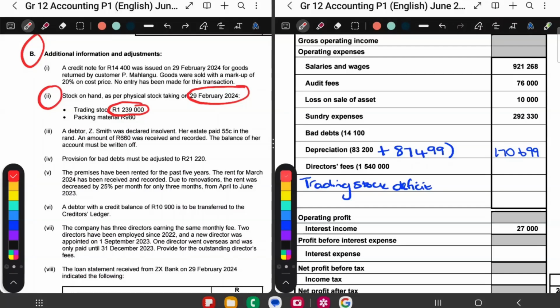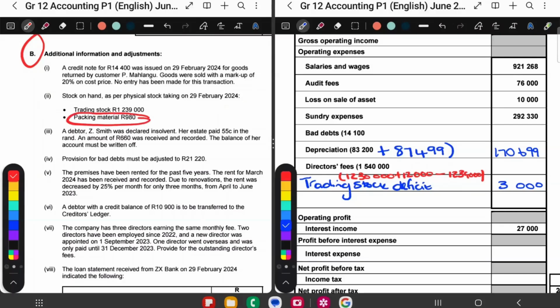My handwriting is big, so I'm going to write my notes here on top. Remember, it's what's in the book. So this was what's in the book, plus the data who returned, also in the book. Then what's on the floor? That was on the floor. And the answer was 3,000. And we said because it's a positive, it's a deficit. So we just put it there. So that's our trading stock deficit.